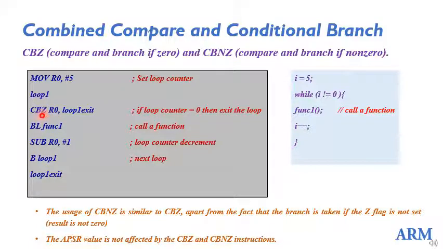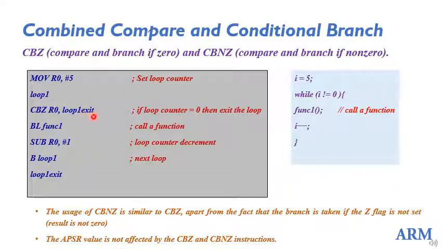Okay, that means it has got two operands. First one is a register which is to be compared, and the second one will be the branching address. Okay, so here this is going to compare R0 and branch if R0 is equal to 0. Can you understand this? Compare and branch if 0. So what you have to compare? For that I am giving one operand R0. Okay, so compare if R0 is equal to 0, and if yes, then branch to this address.